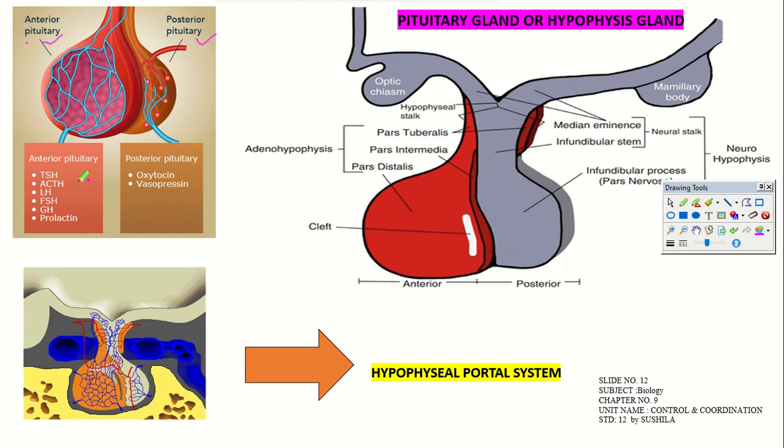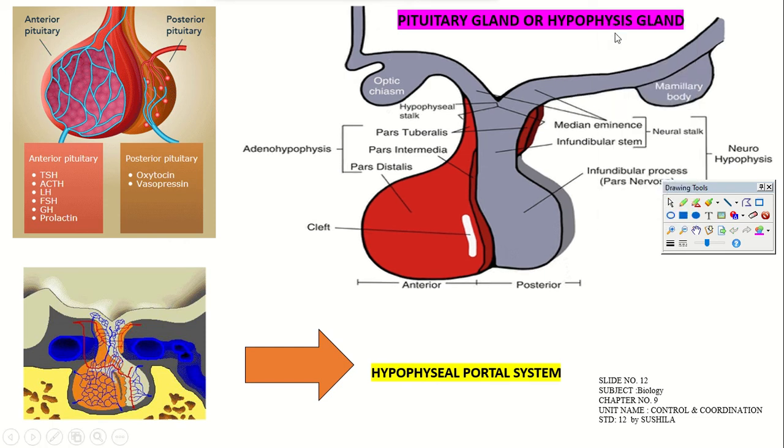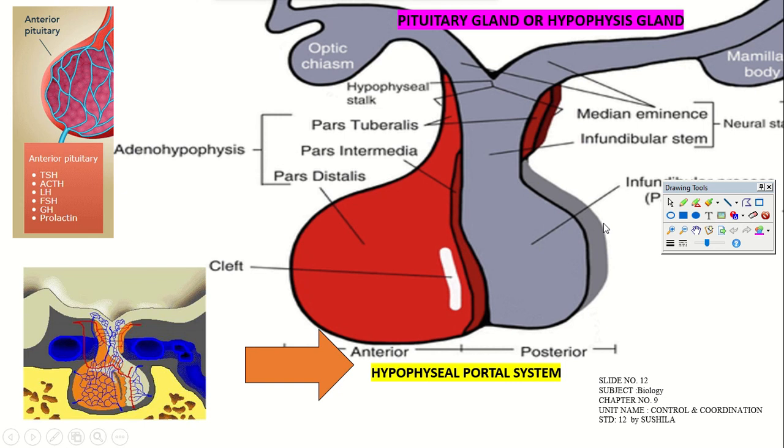What happens is, these two parts of the pituitary gland produce different hormones. This pituitary gland has a clear labelled diagram, which you should be able to draw clearly in your exams and in your notebook also. This part is the optic chiasm, and here the adenohypophysis part is there, under which pars tuberalis, pars intermedia, and pars distalis are coming, and under which the posterior median eminence and infundibular stem are there, right? And through a cleft, it is attached to these two parts, right?